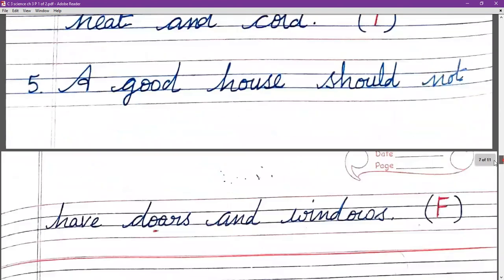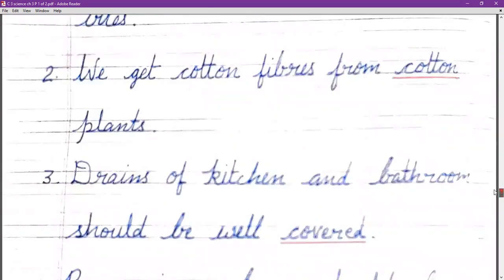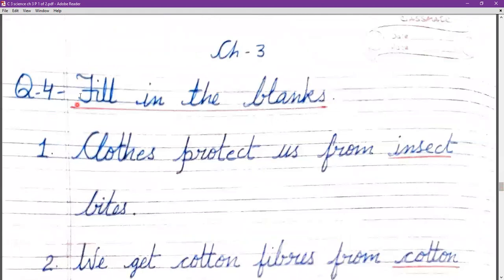Fifth, a good house should not have doors and windows. False. A house always has doors and windows to have plenty of fresh air. Now after this we will write fill in the blanks. Question number 4 is fill in the blanks.